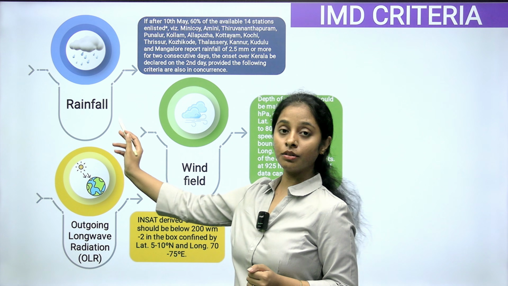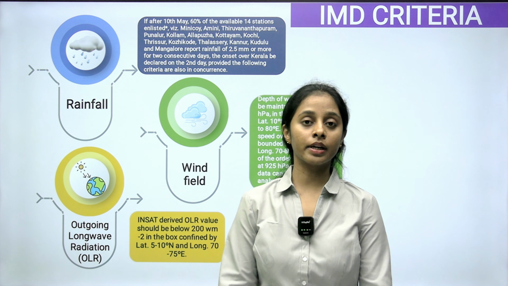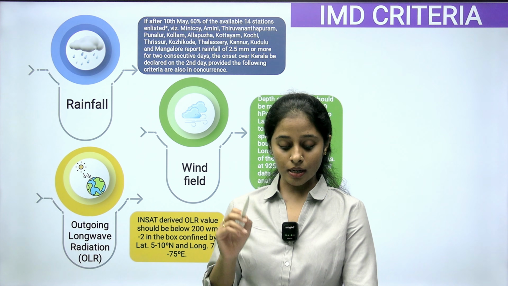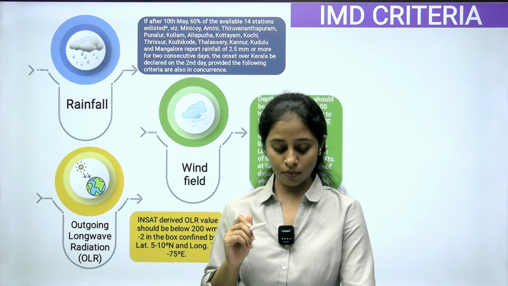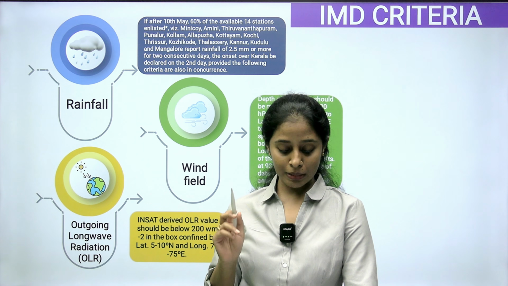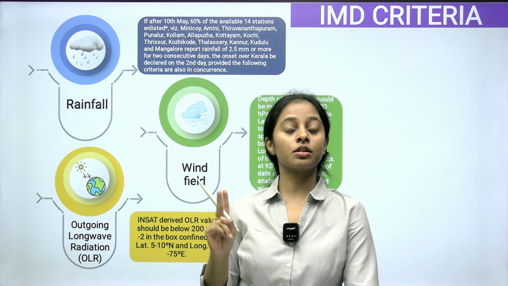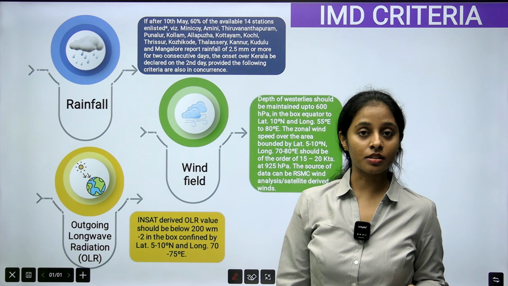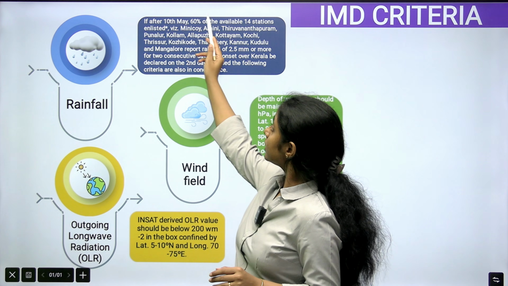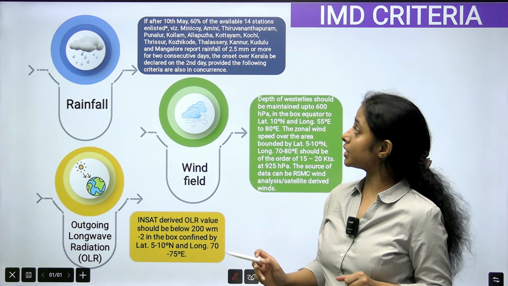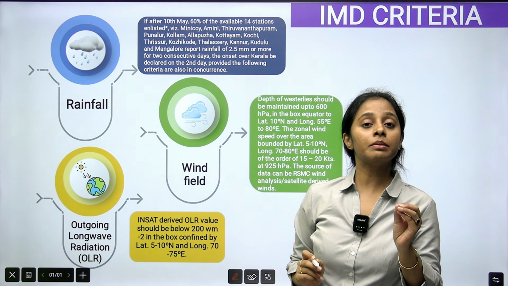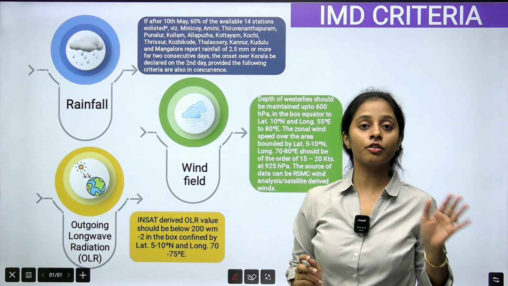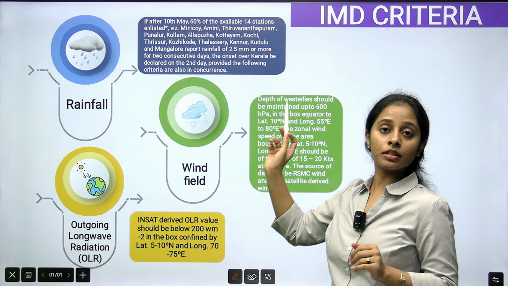The first criteria, rainfall. Illi what is the explanation? If 60% of available 14 southern meteorological stations report rainfall measuring 2.5 millimeters or more for 2 consecutive days. ಅಂದ್ರೆ ಏನರ್ಥ, ಸದರ್ನ್ ಇಂಡಿಯಾನಲ್ಲಿ ಇದೆ 14 ಸ್ಟೇಷನ್ಸ್. ಆ 14 ಸ್ಟೇಷನ್ಸ್ ಅಲ್ಲಿ ಅಟ್ ಲೀಸ್ಟ್ 60% ಆಫ್ ದ 14 ಸ್ಟೇಷನ್ಸ್ ಅಲ್ಲಿ 2.5 millimeters ಆಫ್ ರೈನ್ಫಾಲ್ ಇರಬೇಕು. ಎಷ್ಟು ದಿನ ಇರಬೇಕು? ಫಾರ್ 2 days. ಕಂಟಿನ್ಯೂಸ್ಲಿ ಫಾರ್ 2 days ಇದ್ದಾಗ ವಿಲ್ ಕನ್ಸಿಡರ್ ಇಟ್ as ಮಾನ್ಸೂನ್.